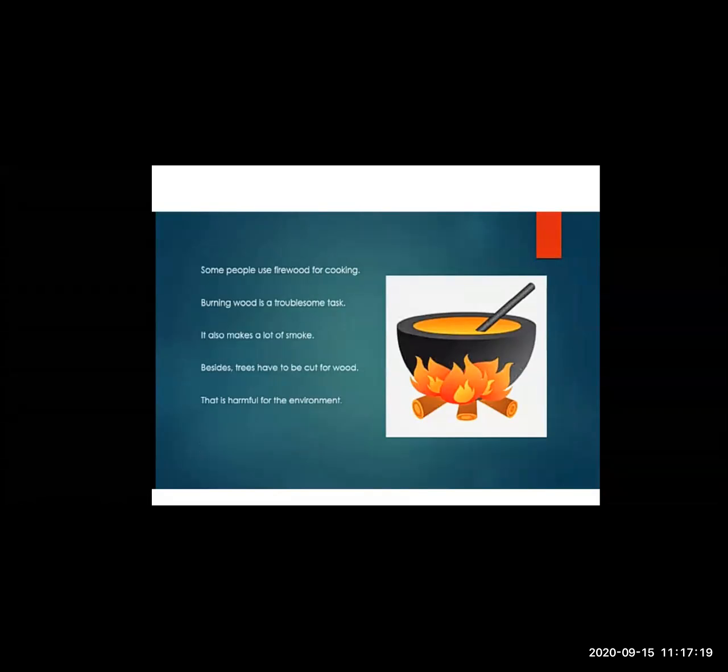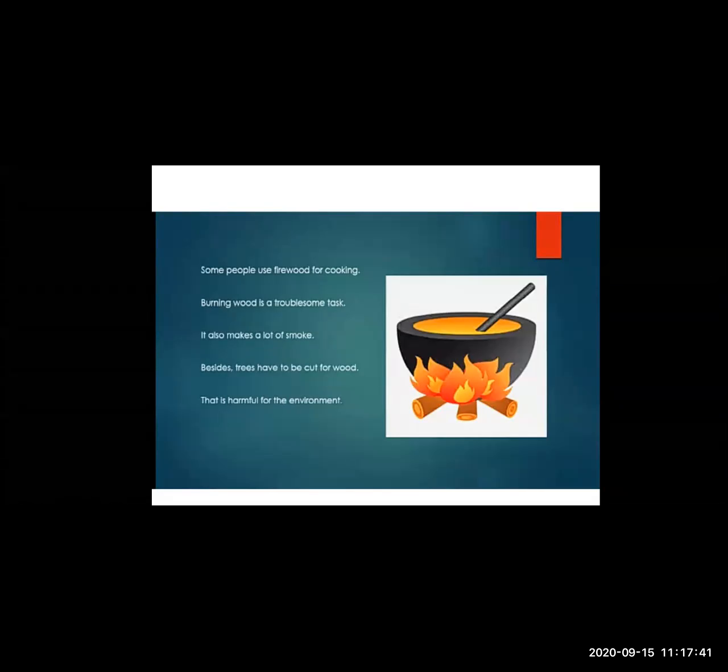Some people use firewood for cooking, in places where there is no stove available. People burn the wood and then they start cooking on that fire. Burning wood is a troublesome task. Yes, burning wood is a very troublesome task.